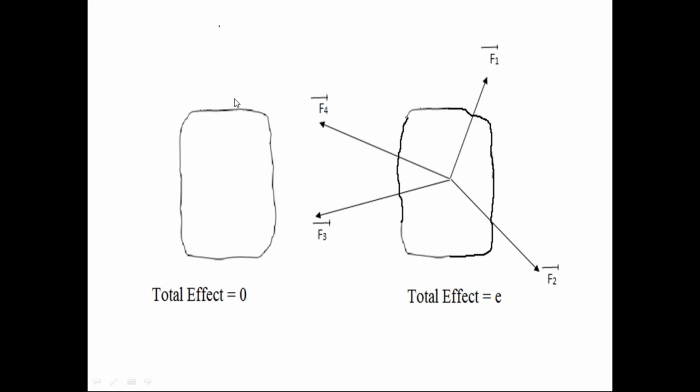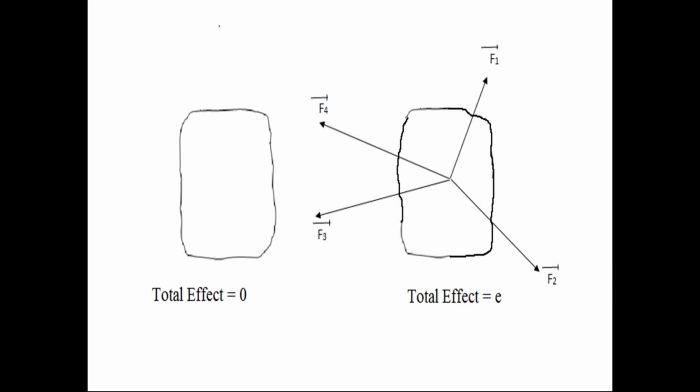Here, only the body is there, without forces. According to Newton's first law, if no forces are acting on the body, there is no change in the condition of the body. So here, the body remains in the same condition. If the body is at rest, it continues to be at rest.